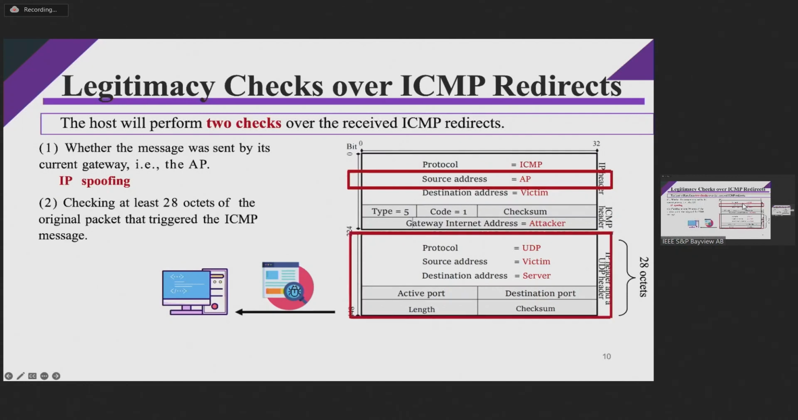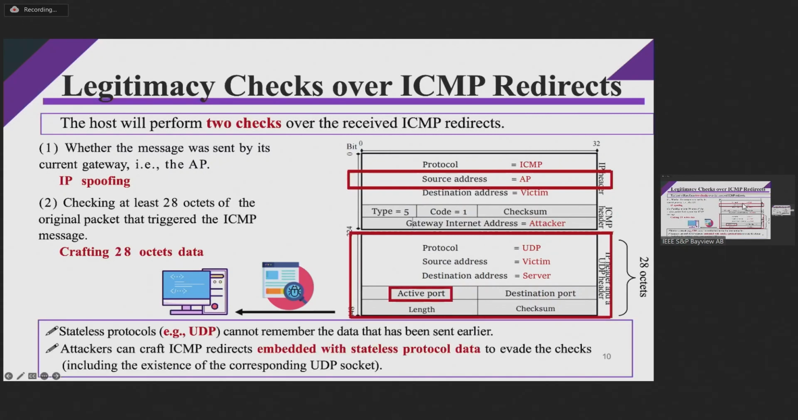And secondly, the host will check the format of the ICMP redirect message. Typically, the ICMP redirect should contain at least 28 octets, or bytes, of the original packet that triggered the ICMP message. And we find that this check can also be bypassed, as the attacker can make a crafted ICMP redirect message, which can be verified by the host successfully. Stateless protocols such as UDP usually cannot remember data that has been sent earlier, so the attacker can craft ICMP redirects embedded with this kind of stateless protocol to evade the checks.